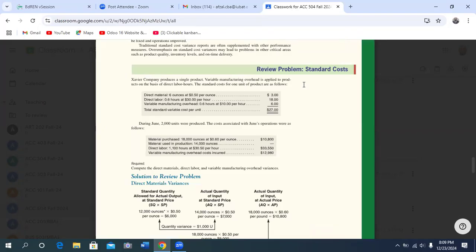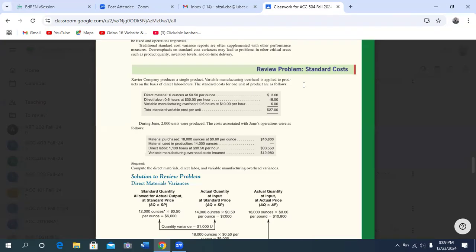In direct material, you have to determine two things. First, direct material quantity variance, and second, direct material price variance. For direct labor, you also have to determine two things: direct labor efficiency variance and direct labor rate variance.